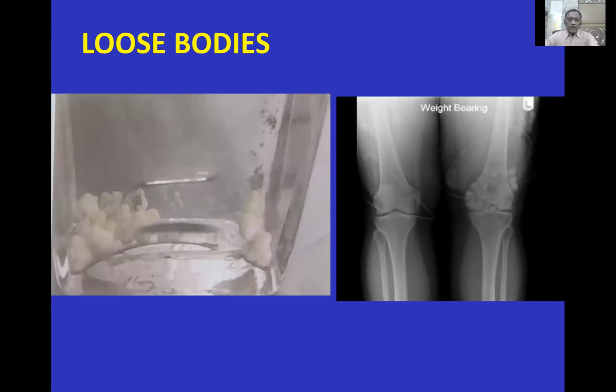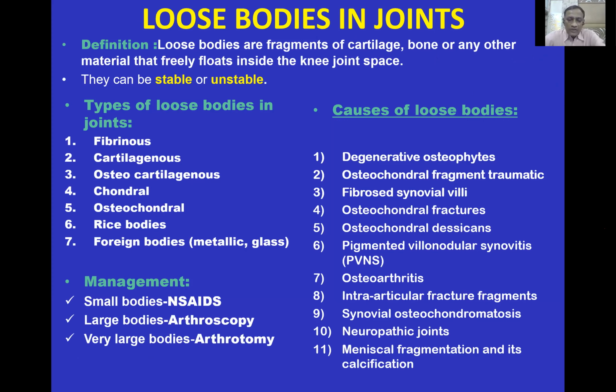The next specimen is a loose body; it could be solitary or multiple, with different shapes and sizes. The X-ray picture shows multiple radio-opaque loose bodies. The possible questions will be to define and describe the types of loose bodies, the causes of loose bodies, and the management. Management is either removal by arthroscopy or arthrotomy.